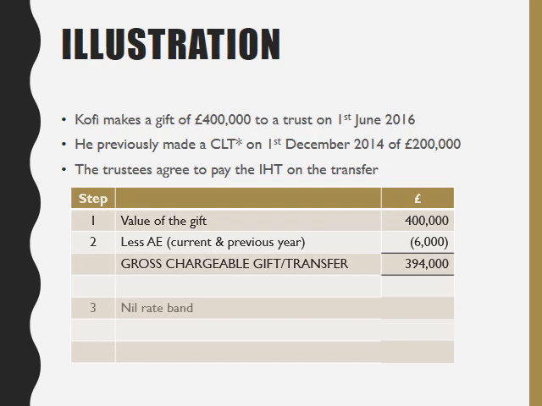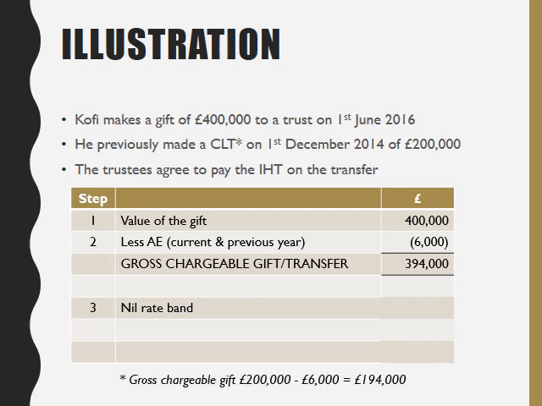The next step, we need to calculate the nil rate band that's left to Kofi. Back in 2014 he made a chargeable lifetime transfer of £200,000. That will eat into that nil rate band. But of course, when he made that transfer, he would have been able to set the annual exempt amounts for 2014-15 and 2013-14 against that 200,000.